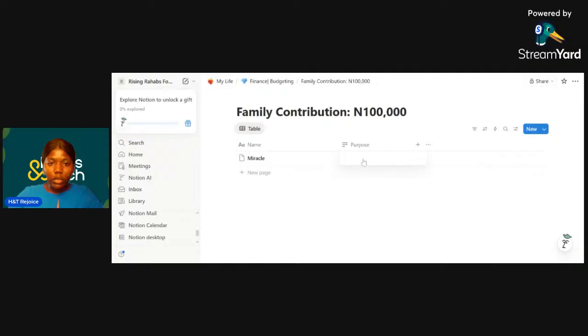If you choose number, that means you're not going to be able to put any alphabet in this field. So you can just say purpose, let's say jam registration money.